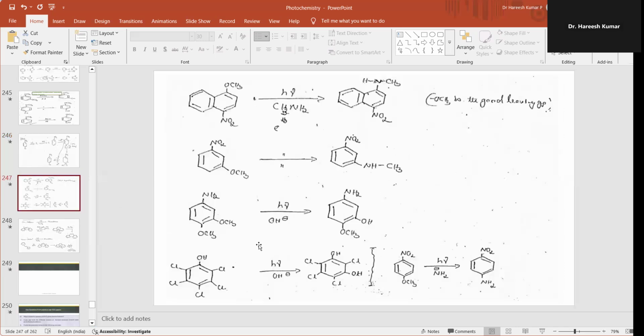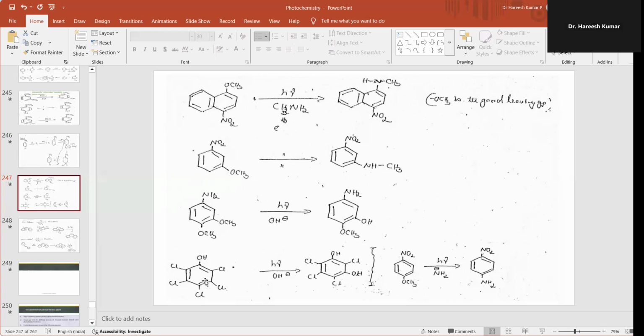Then here I am taking a few more examples of nucleophilic substitution reaction. So what is here? A methoxy group is replaced with the primary methylamine. Similarly, a methoxy group is replaced with the methylamine, and a methoxy group is replaced with OH minus, meaning hydroxyl anion.